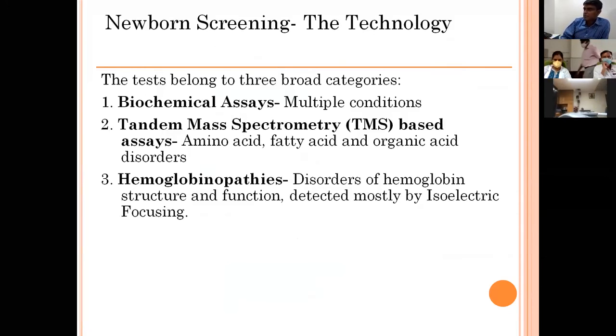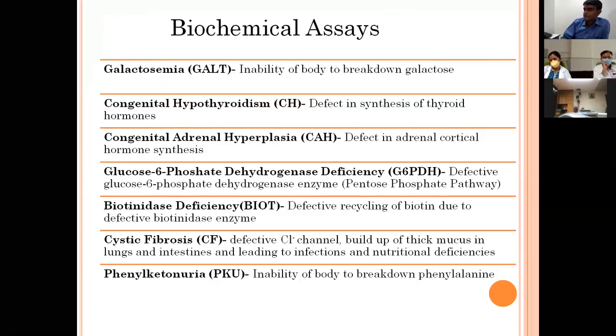So newborn screening technology is basically divided into 3 parts. One is biochemical assays, which has about 7 disorders; tandem mass spectrometry, the advanced panel, which has about 42 disorders; and hemoglobinopathies, which have 4 groups of disorders. So biochemical assays include these 7 disorders. And these disorders are important because they occur in our population with significant frequency. Also important is that for all these disorders, significant medical intervention or treatment is available. And in many cases, the baby can be made to live a good life with the help of the treatment. So if these disorders are caught early, the baby can be given a good life.